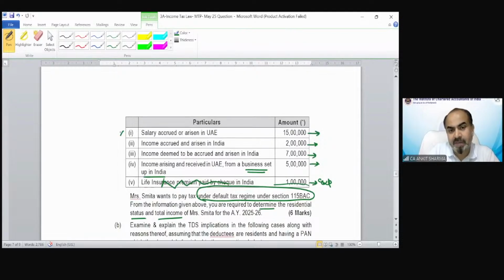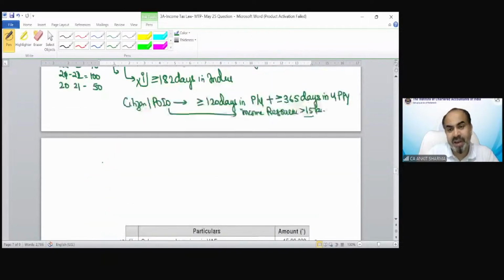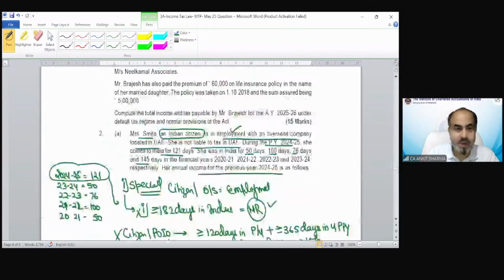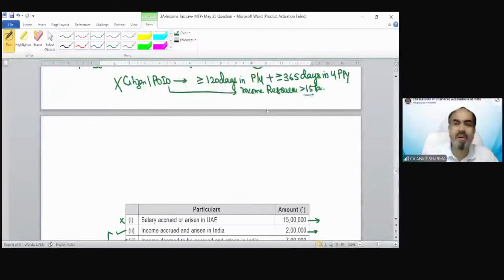So this is not an Indian income. This is an Indian income. This is our Indian income, and this is also our Indian income. So the total of these incomes is only 14 lakh rupees. It's not 15 lakh rupees. And because it's 14 lakh rupees, this condition is also not applicable in this case. And because this condition is not applicable, that individual would become non-resident. Now the status of Smita is non-resident.